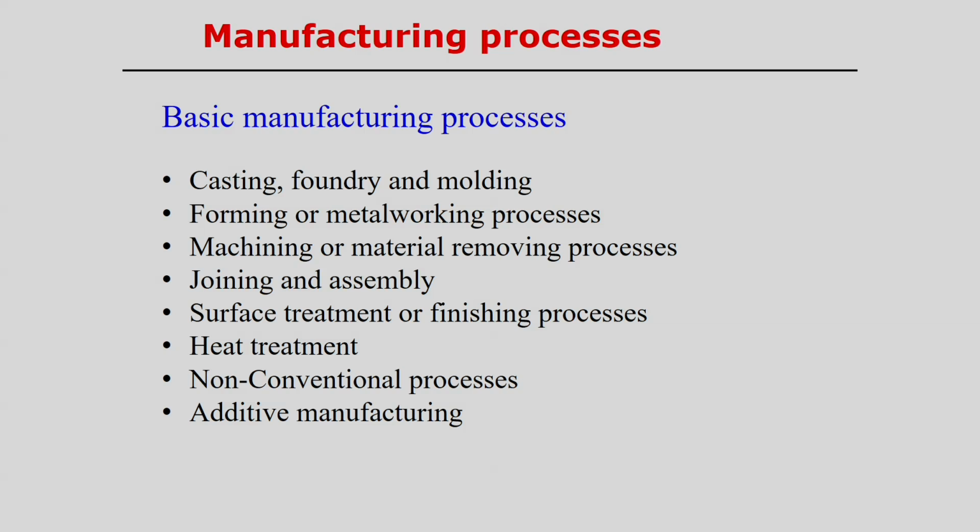Normally we can produce a particular product by fusing the powder or by sintering the powder to get the desired shape, and of course, we achieve the desired shape not in a single layer. A small layer is deposited, and after that the next layer is deposited. So, layer by layer deposition is the main strategy in additive manufacturing.